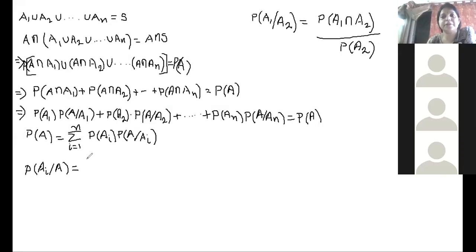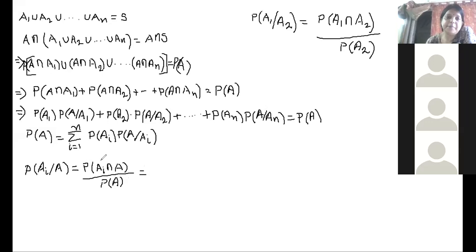According to the definition of conditional probability, this will be equal to probability of Ai intersection A by probability of A, right? Probability of Ai intersection A by probability of A. One more step to prove.